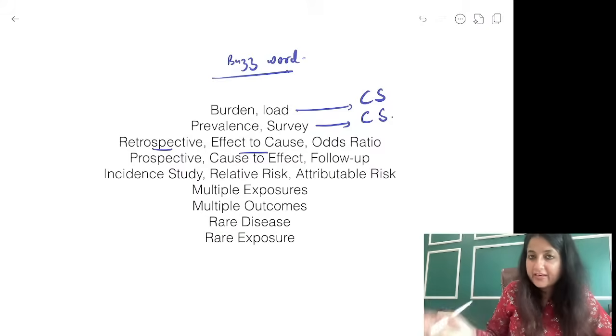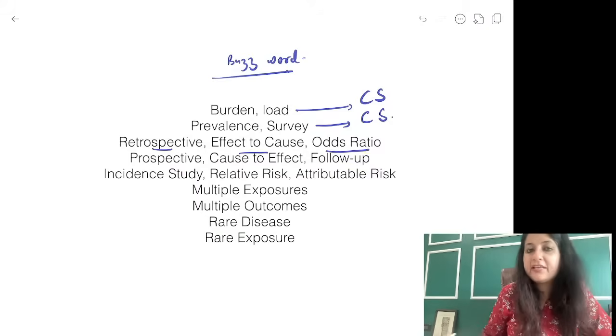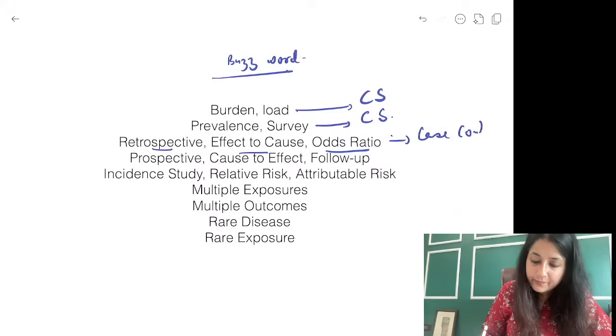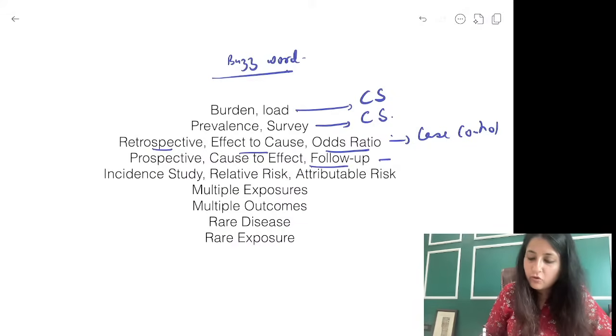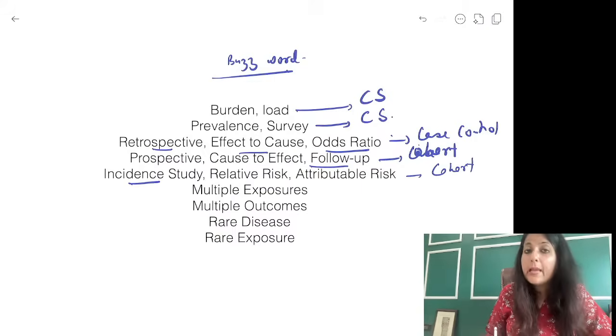Retrospective, effect to cause, odds ratio: this is case control. Prospective, cause to effect, follow up. If you see the word follow up, this is cohort. Incidence study: this is cohort.